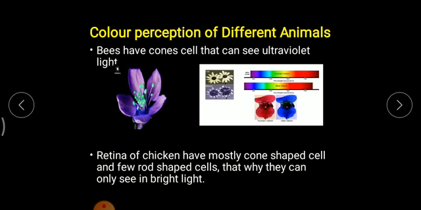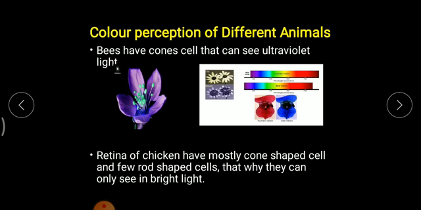Another example of color perception in different animals is chickens. Chickens have fewer cone shaped cells and more rod shaped cells. Because of this, they are not able to see during night time. They can see properly during daytime with normal color distinguishing.